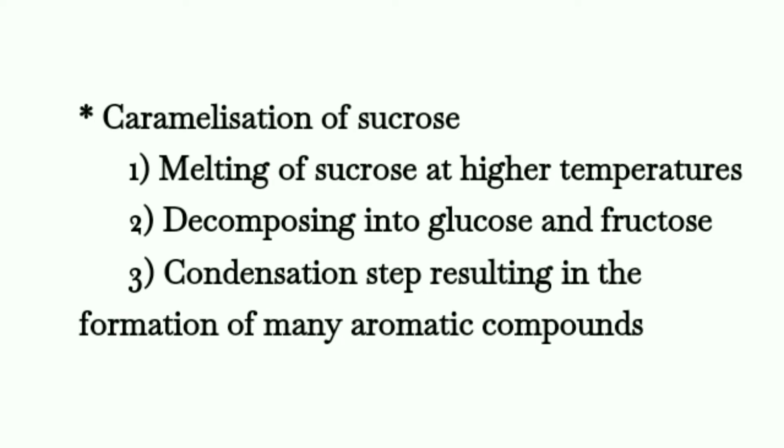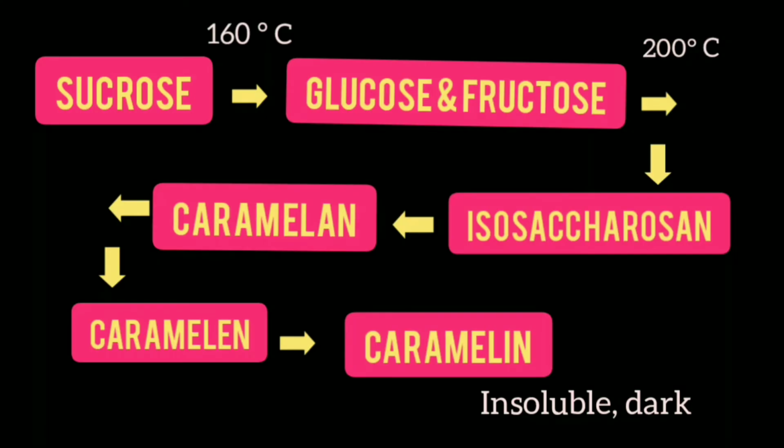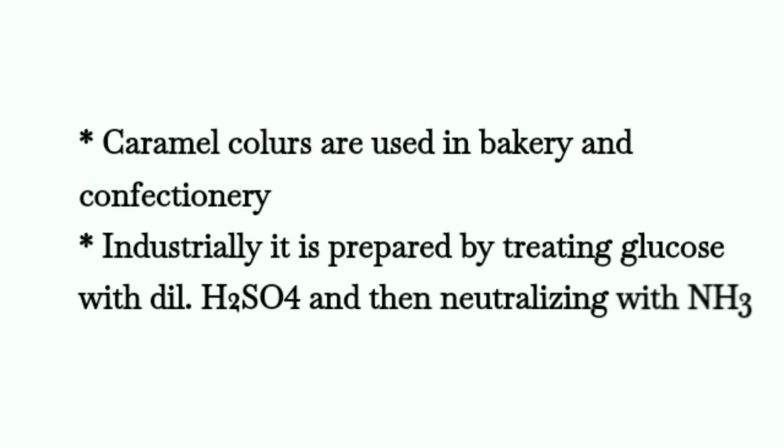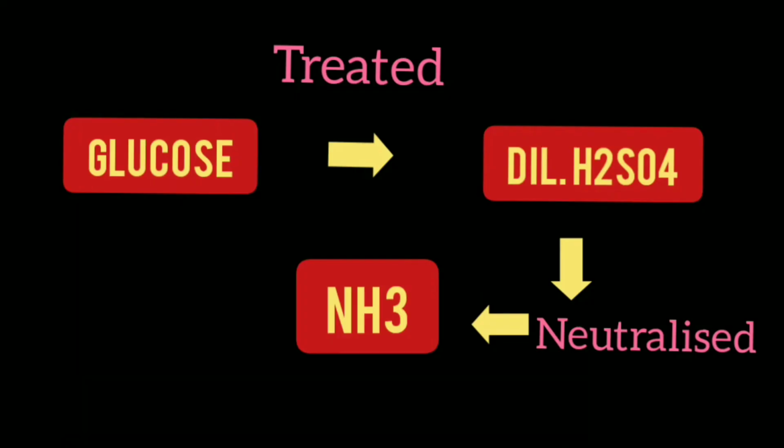Finally, a condensation step results in the formation of many aromatic compounds. Please follow the following figure to understand the caramelization of sucrose. Caramel colors are used in bakery and confectionery. Industrially, it is prepared by treating glucose with dilute H2SO4 and then neutralizing it with NH3.